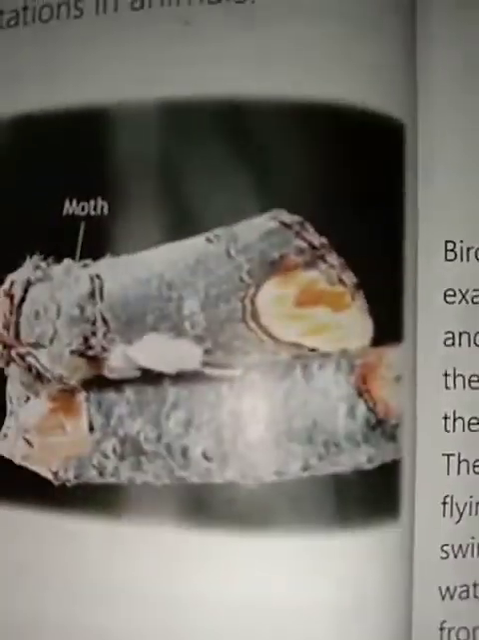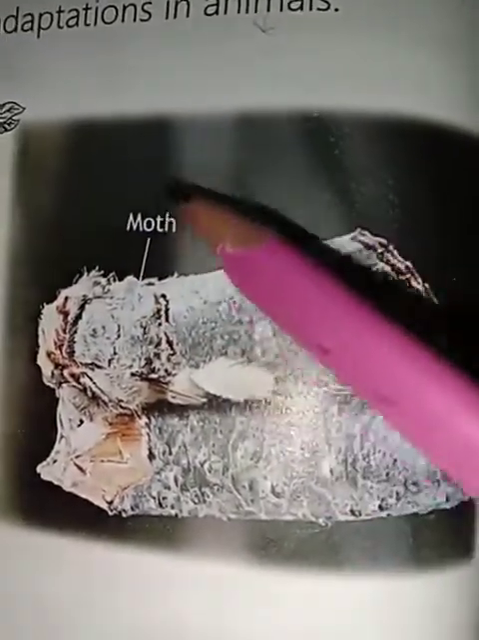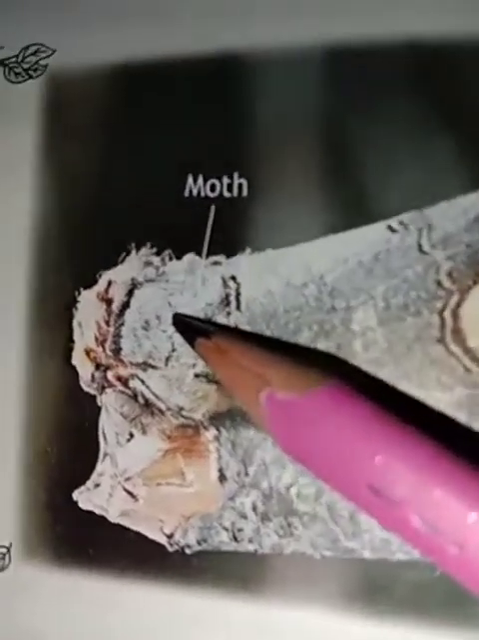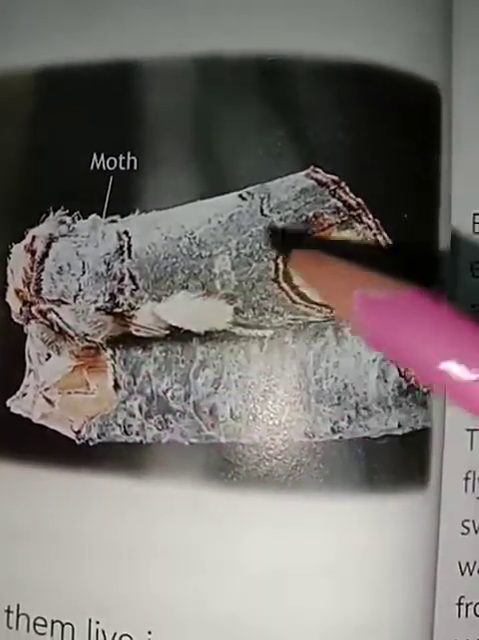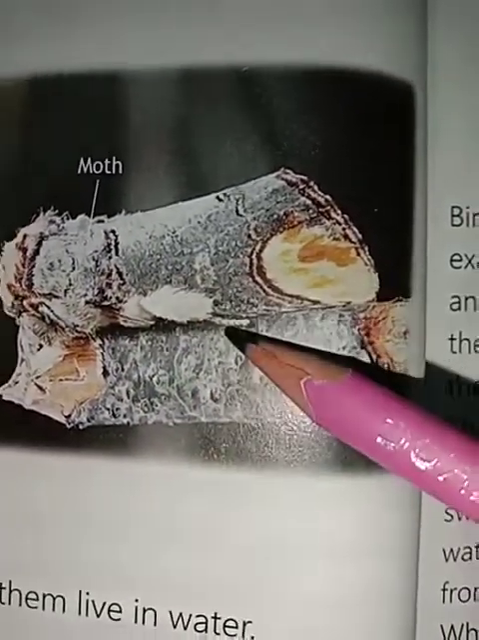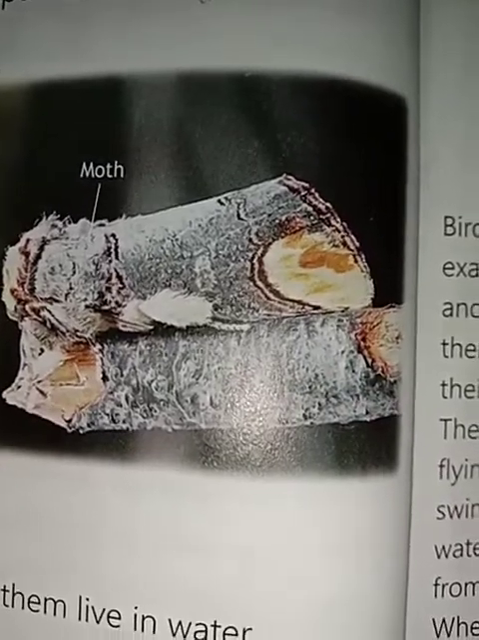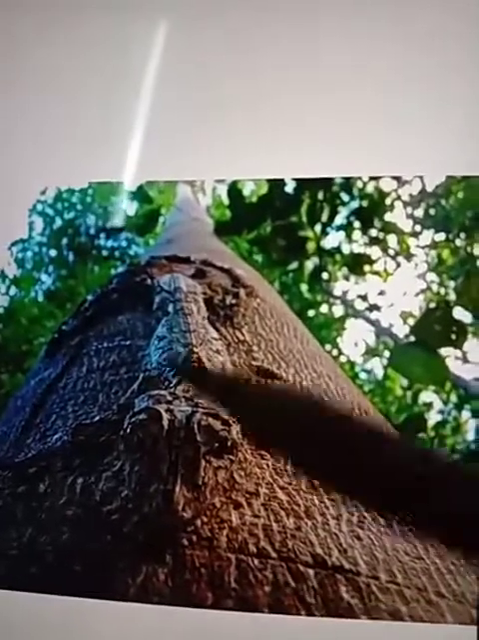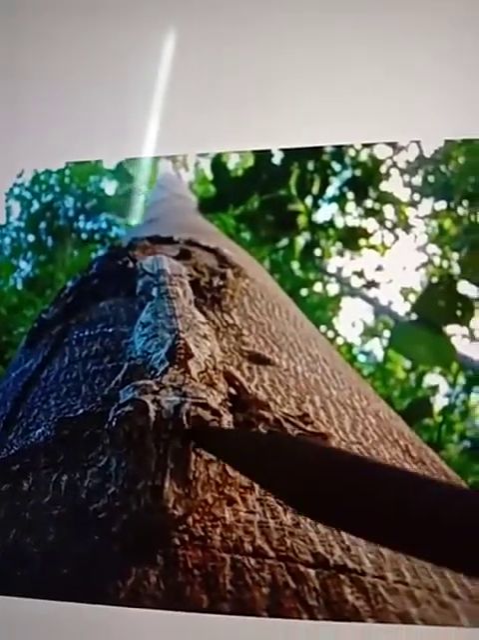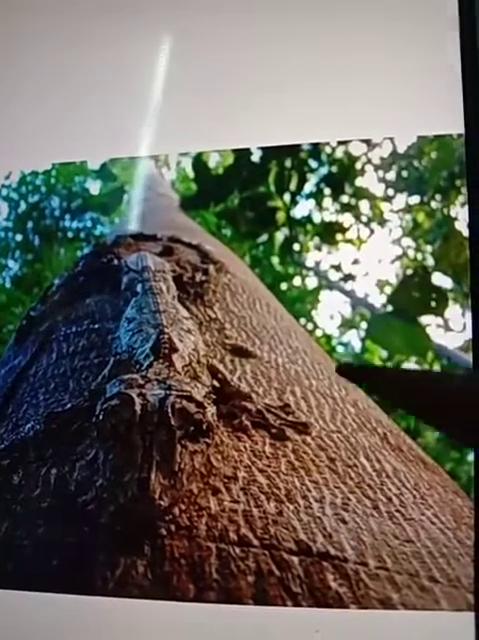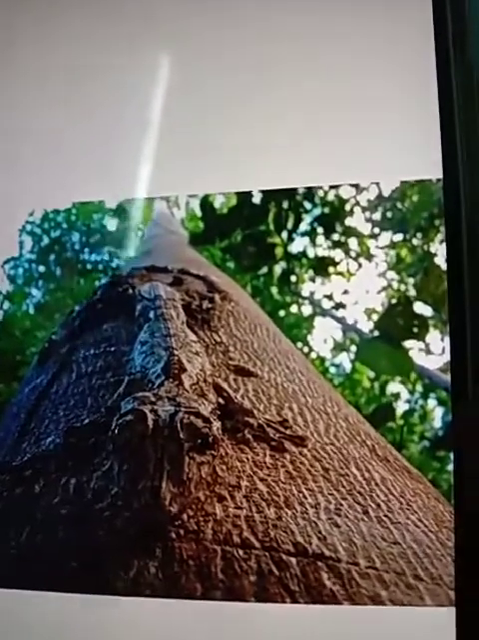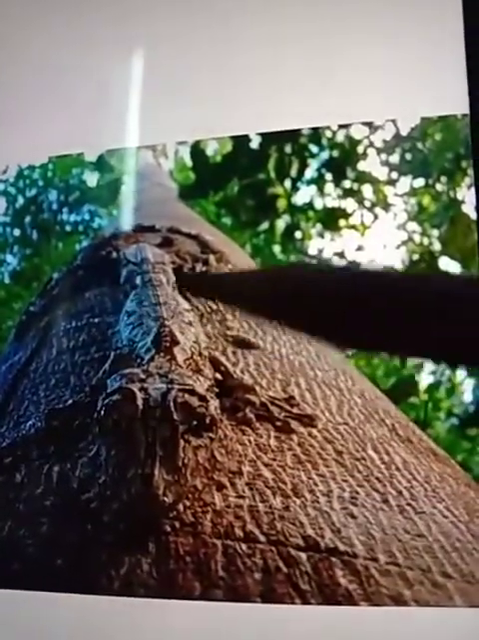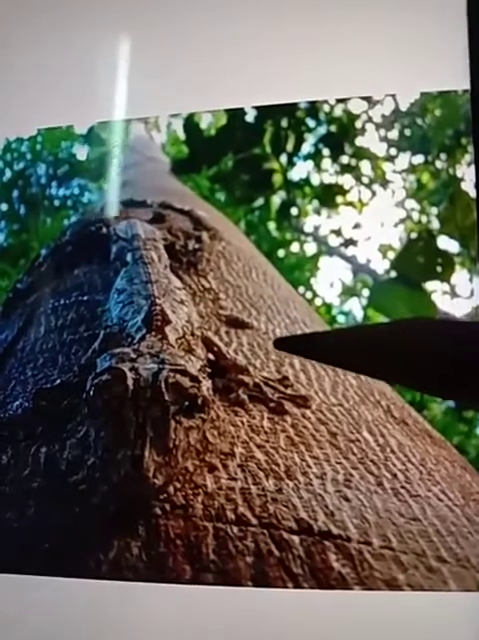Have a look. See. You can't see the moth here properly. Moth is an insect, and this moth has camouflaged itself with the wood on which it is sitting. Okay, let us see some more examples. You can see that there is a lizard, and this lizard has camouflaged itself according to the wood on which it is sitting. You can see it is looking exactly like the wood on which it is sitting.